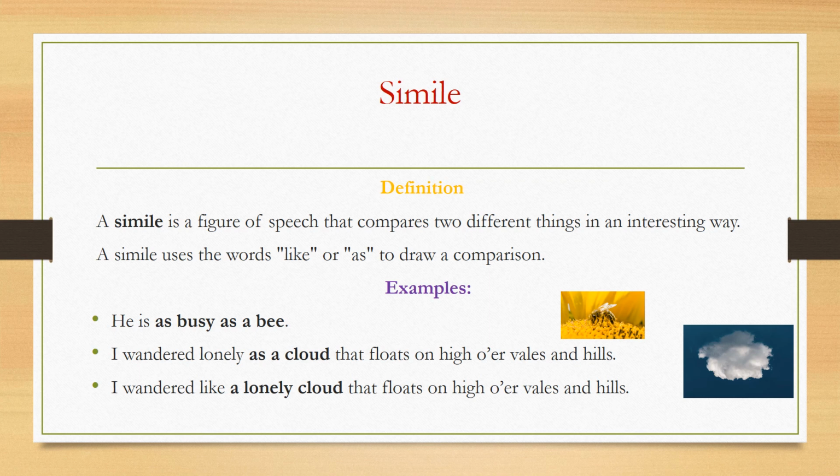The first example is, he is as busy as a bee. Now, for example, if you see a person who is very busy, you can easily compare him with the bee because they both are busy. And this is the similarity between them. The next example is, I wandered lonely as a cloud that floats on high over vales and hills. Now, in this example, loneliness is the similarity between the two. And in the third example, I have written this example using like. In the first example, you have seen that I used the word as, and in the second example, I used like.